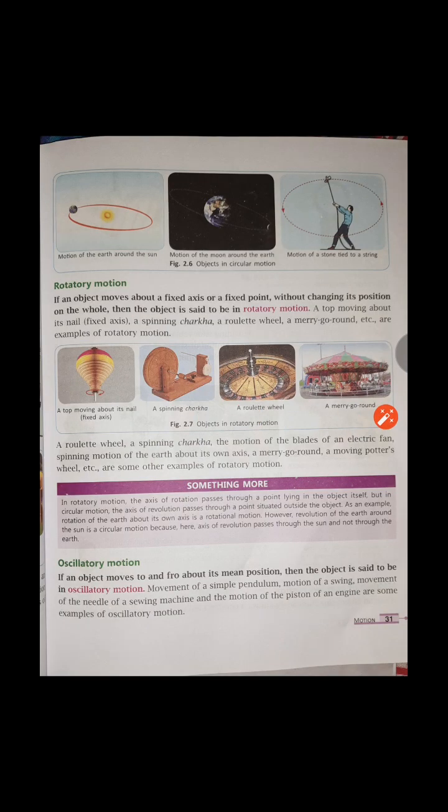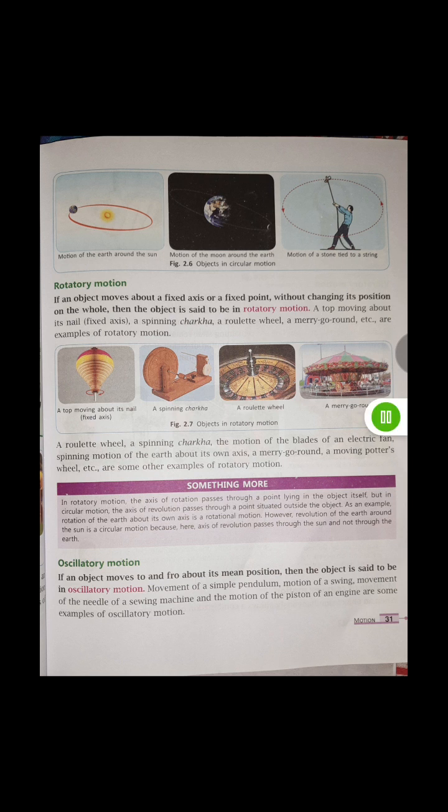Next we come to rotatory motion, and it is different from translatory motion. In translatory motion the object as a whole was moving, but in case of rotatory motion, it moves only around an axis or a point. Around that axis or point the object will spin. See the pictures on page number 31.